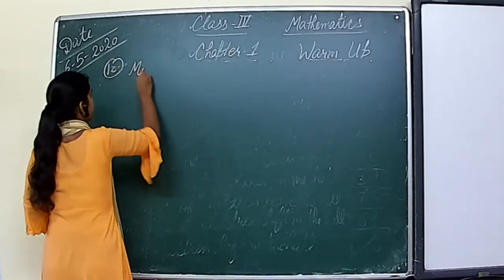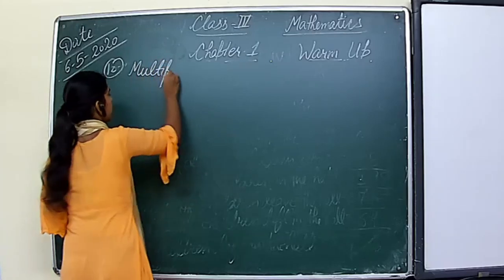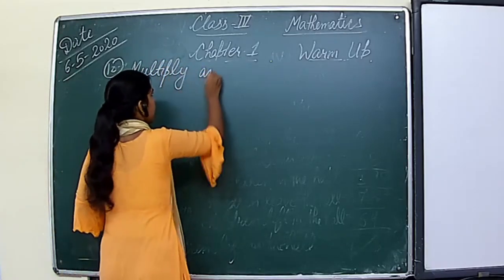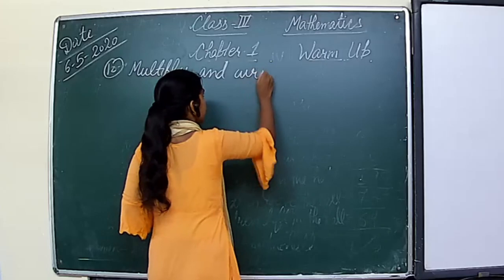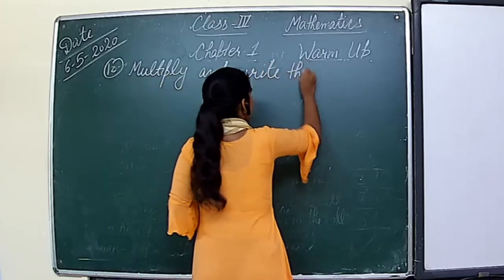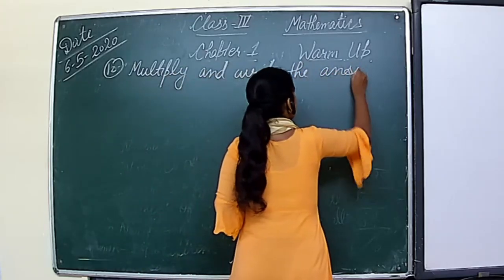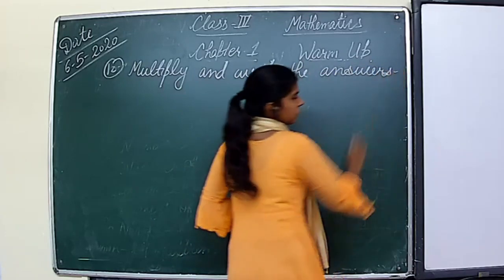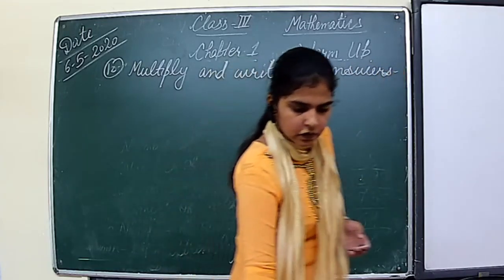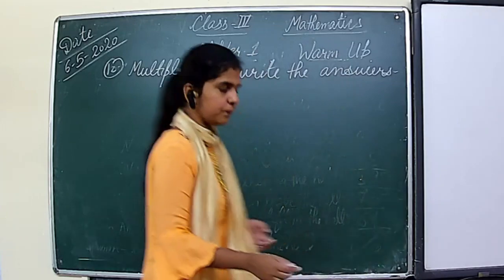multiply and write the answer. Write the answers. Okay, first one is 3 into 2.